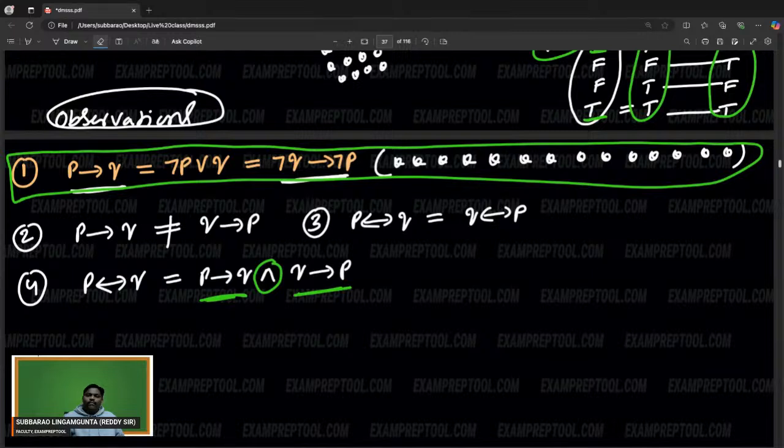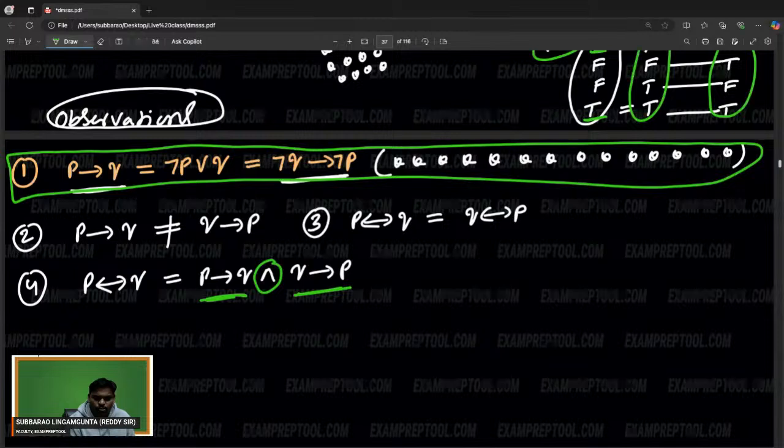If you people get it, I will go to next. Right. So small doubt also. Reddy sir, I am not okay with this. See the truth table.